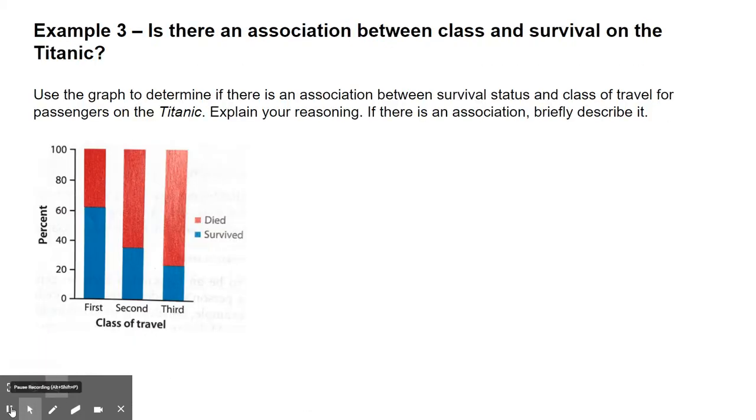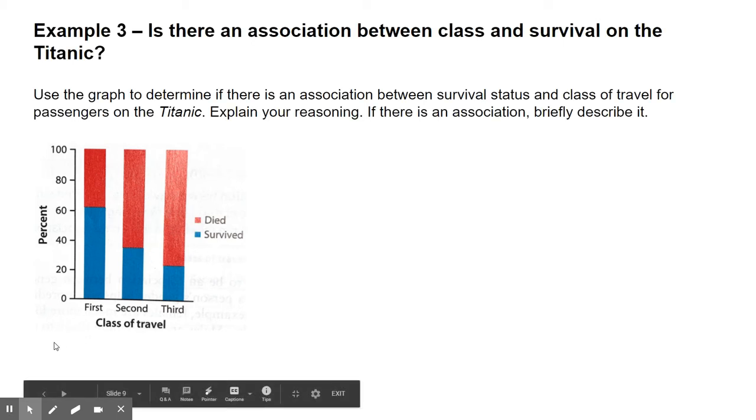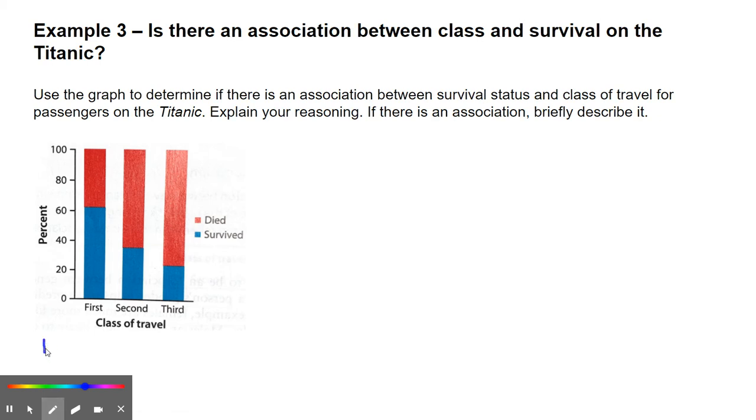Okay, so let's take a look here. Use the graph. So the example: is there an association between class and survival on the Titanic? Use the graph to determine if there's an association between survival status and class of travel for passengers on the Titanic. Explain your reasoning. If there is an association, briefly describe it. So this is the same segmented bar chart we just made. So obviously the bars are different, right? So I'm going to write that down right here. Bars are different. So because the bars are different, there is an association.